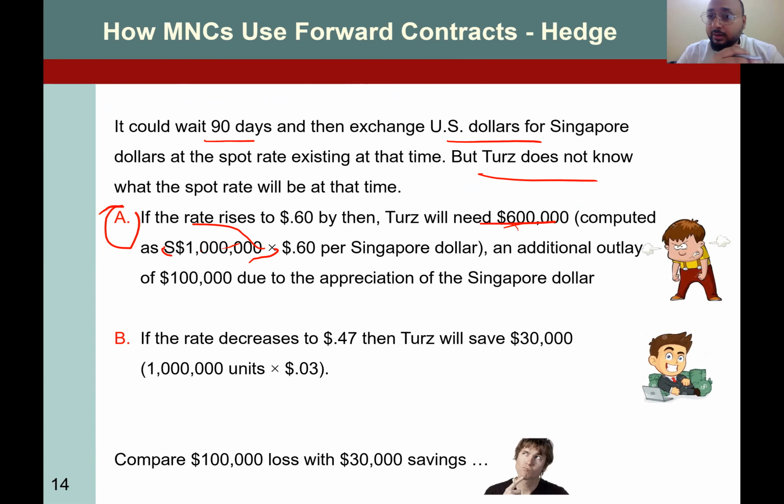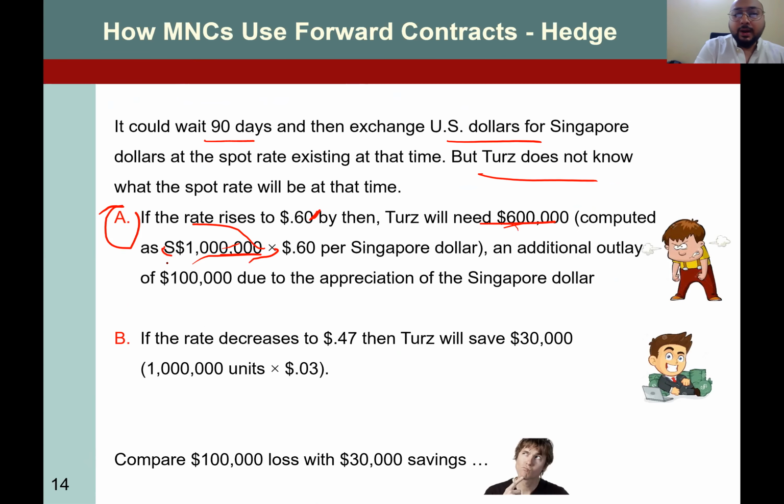If they purchase right now, they would be needing 500,000. But if the currency rises, they have to pay 100,000 more to convert 1 million. So the Singaporean importer will receive 1 million Singaporean dollars, not less, not more. But from your pocket, $100,000 is going extra, right?